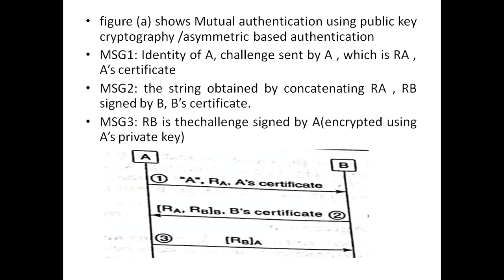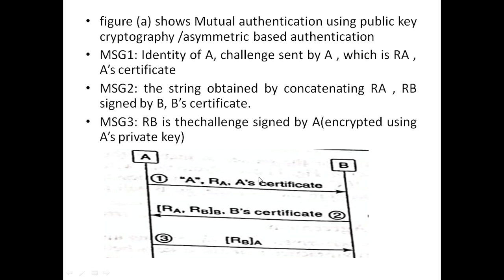Now in the figure, A shows mutual authentication using public key cryptography, or asymmetric key based authentication. In message 1, the identity of A, the challenge sent by A, which is RA, and A's certificate will be sent to B.